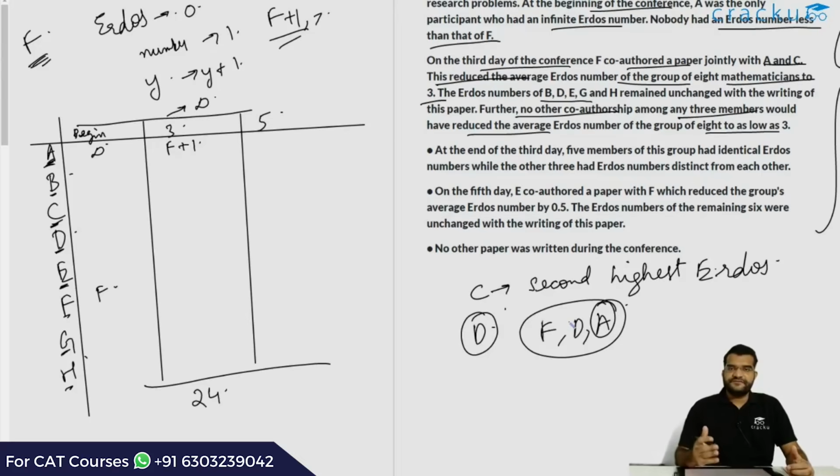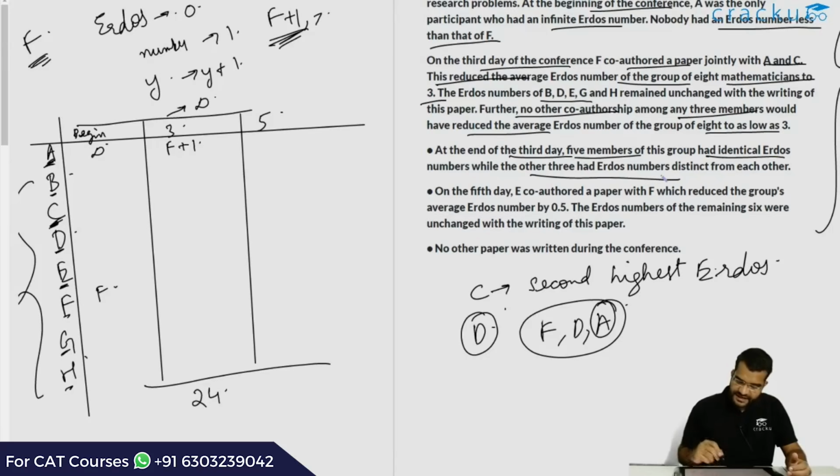This doesn't mean again for sure that the Erdos number of C is F plus 1, because there is one case that is possible, which is that all the 7 members had an Erdos number of F before the conference started. So all of them will remain F even after C, A and F have written a paper. But the next clue over here tells us that at the end of the third day, 5 members of the group had identical Erdos numbers and the other 3 had Erdos numbers which were distinct. So the trivial case in which 7 of them had F, that is C, D, B, all of them had the same Erdos number, is contradicted.